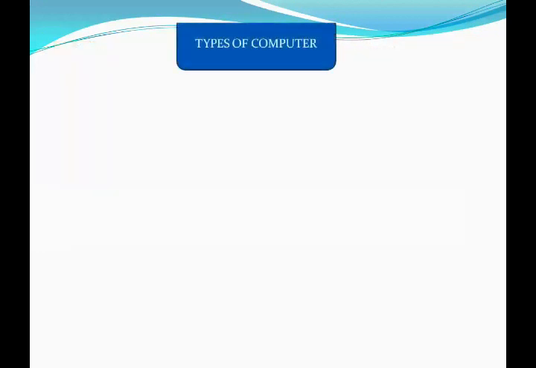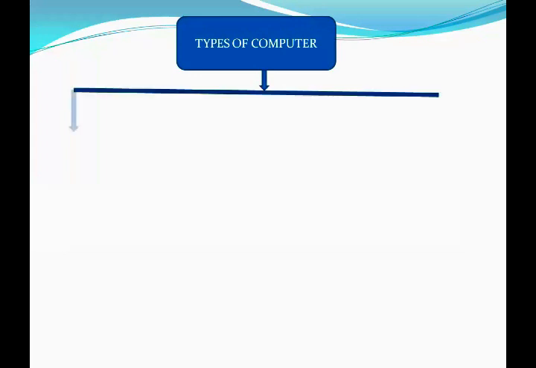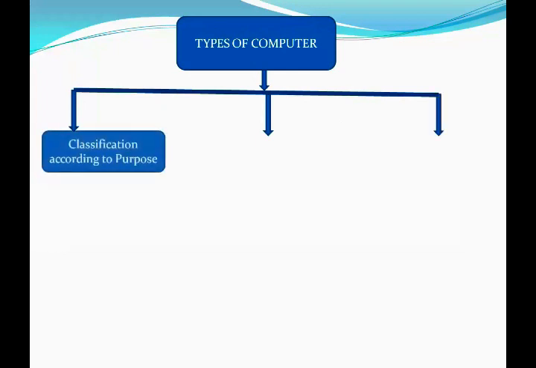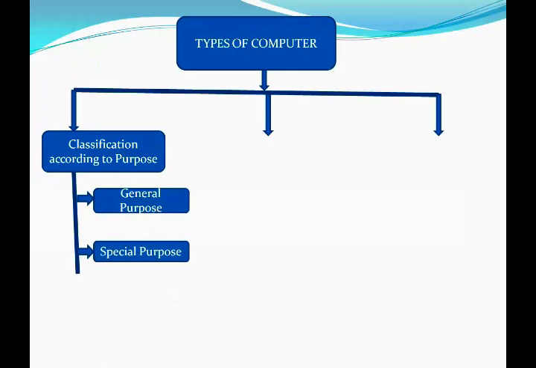Okay. Next heading is types of computer. There are three types of computer. First one is classification according to purpose. According to purpose, number one is general purpose. Number two is special purpose.